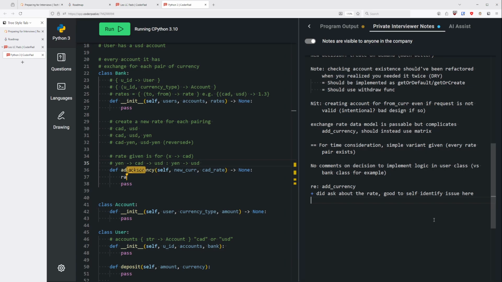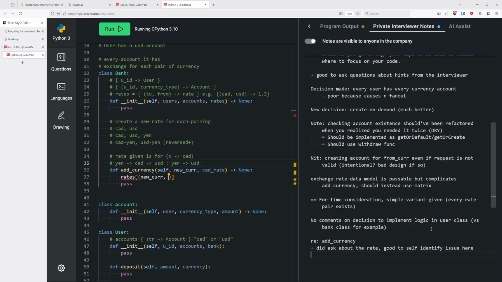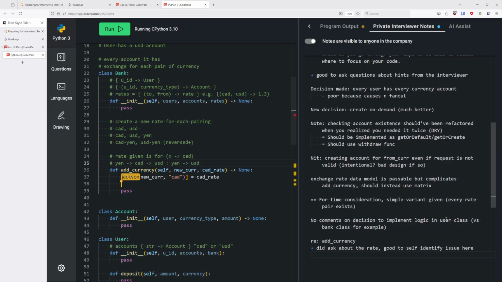So in our rates, we first add our original rates for the new currency to CAD, which is whatever that rate is. So this gives us our original rate, and then from here we have to get the rest. Now how would I represent?